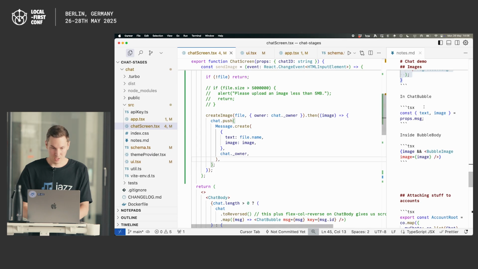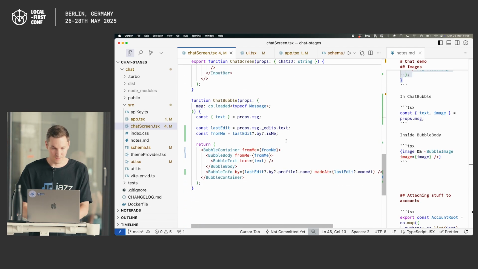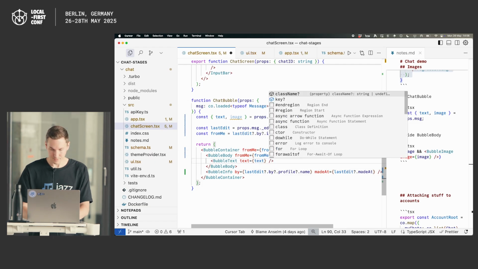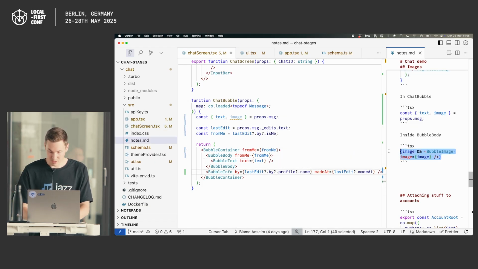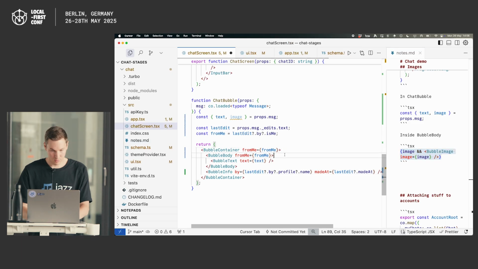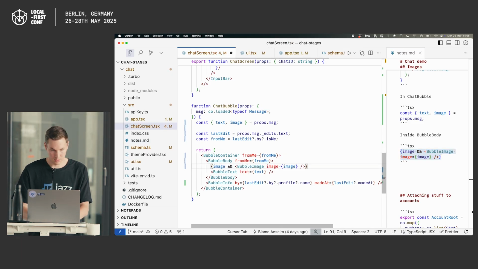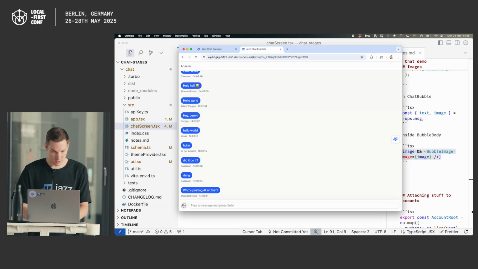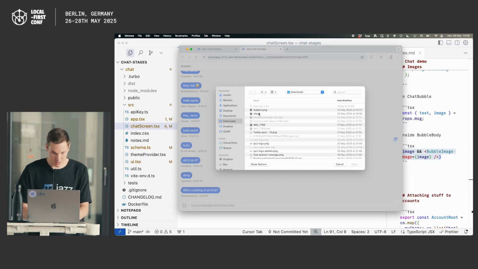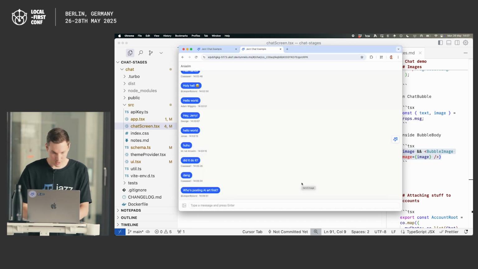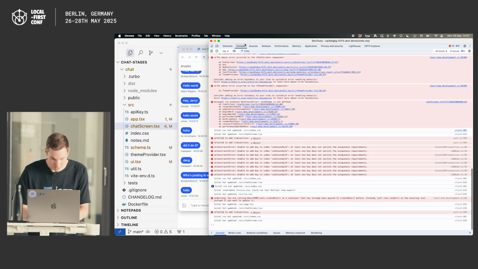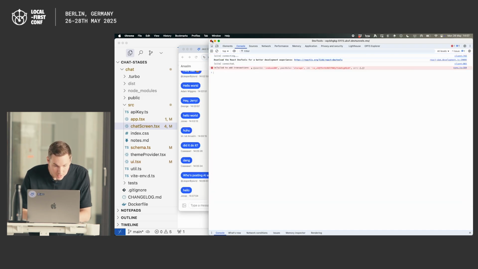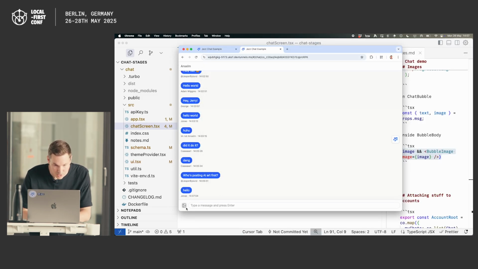So all we need to do now in Chat Bubble is just get the image out of here. And then if we have one, render that here. And let's give this a try. Did that work? Yeah, I don't know if I refreshed it properly.